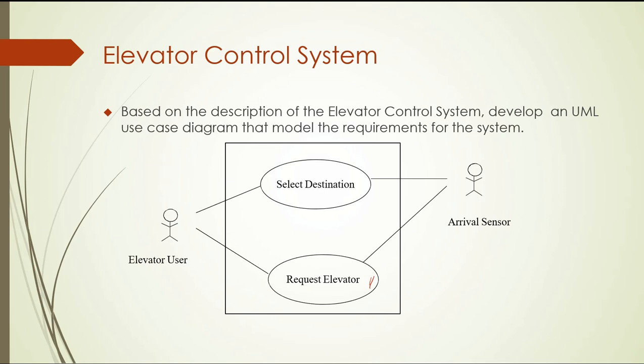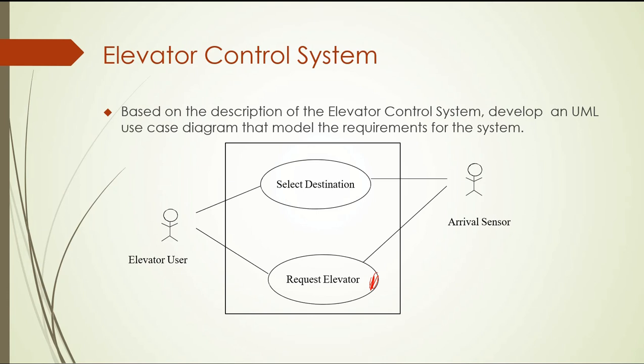Once I click the button, that means I request the elevator, so the system should respond to this request. This is a very simple one. In the next slide we will improve this use case diagram.